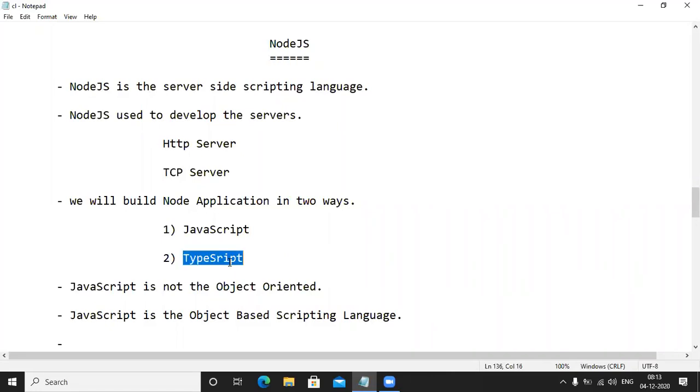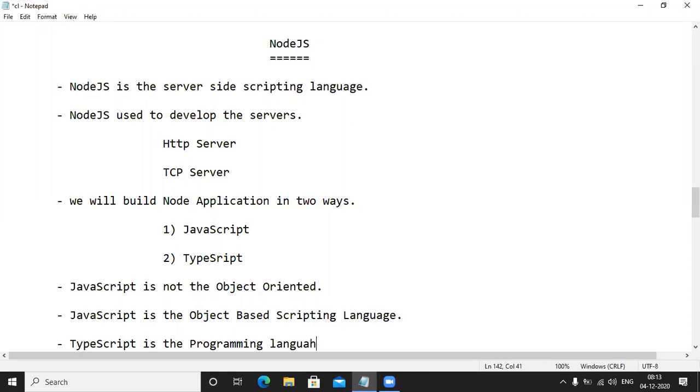Does it follow OOPS benefits? Yes. OOPS features means what? Object-oriented, like inheritance, polymorphism, data hiding, overriding, overloading, and so many other OOPS features. It will follow the OOPS features. Fine, can I add that statement here? TypeScript is an object-oriented programming language.